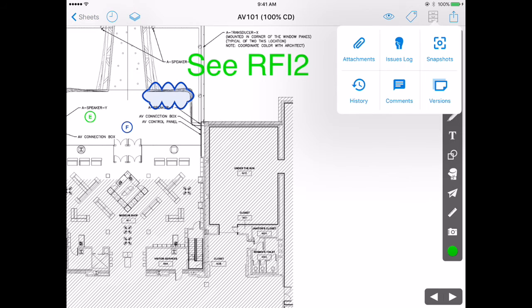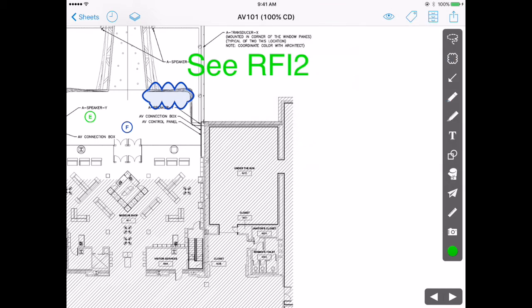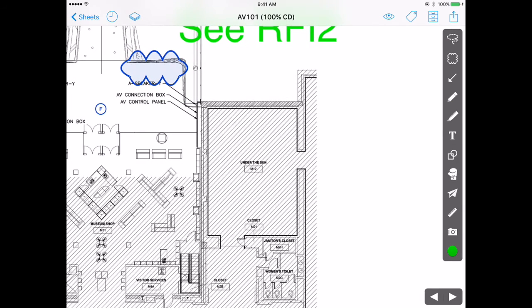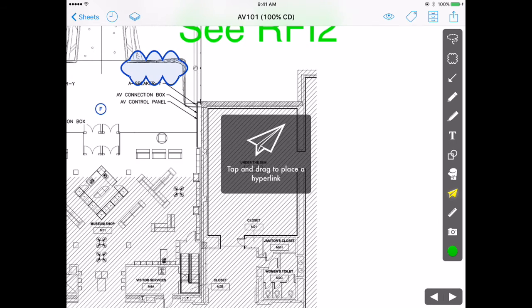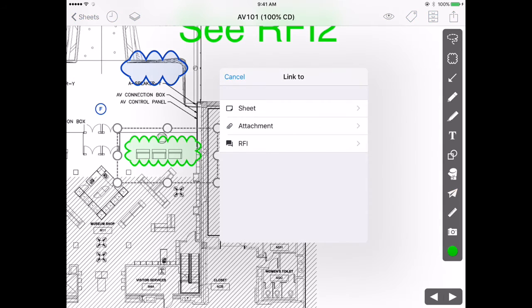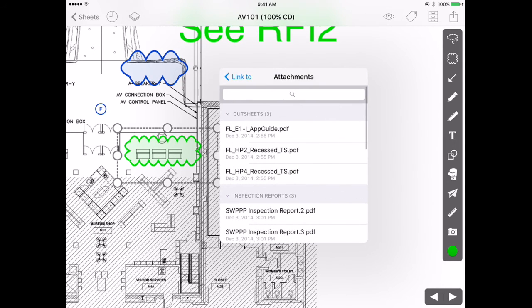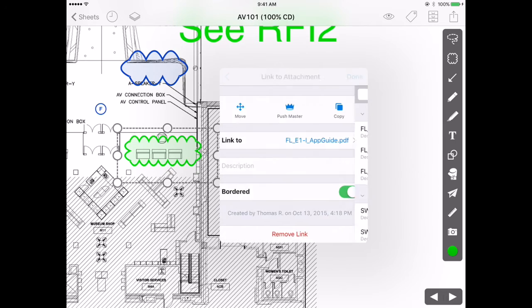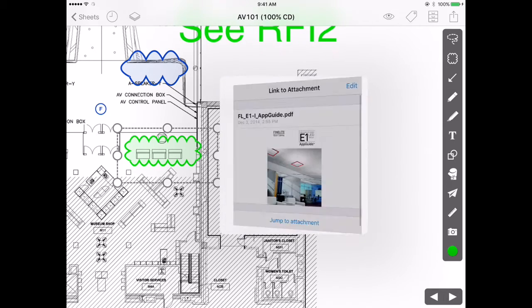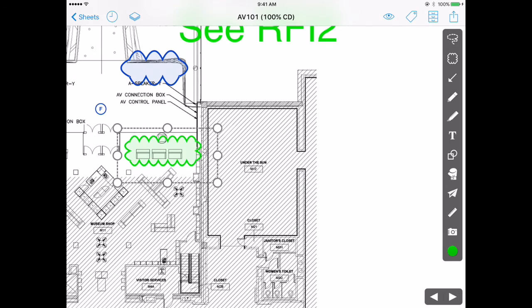You have all your attachments in one place here in the filing cabinet, but as I just showed you, they can also be hyperlinked to the sheet. If you want to attach a document to a sheet in that way, here's how you would do it. You select your paper airplane icon. You then get a pop-up allowing you to select the type of cloud you would like to use. You select that cloud and place it right on the drawing. You then get a pop-up asking if you want to link another sheet, an attachment, or an RFI. For purposes of the demonstration, I'm just going to say attachments. You select the document that you want, click Done, and you've just created a hyperlinked document.